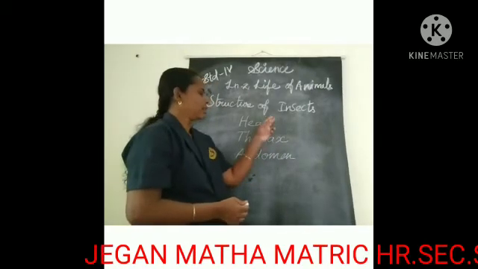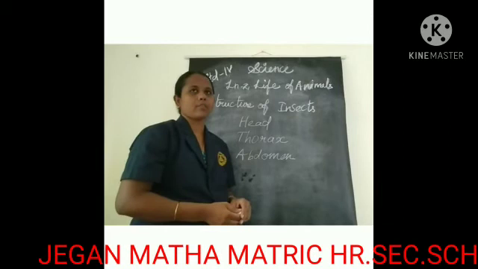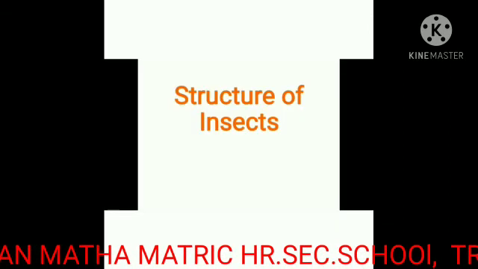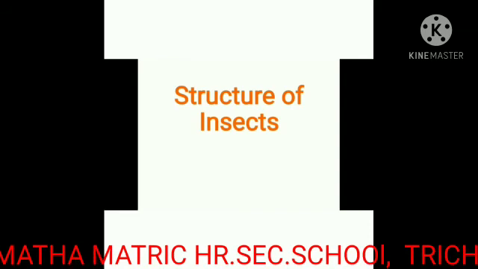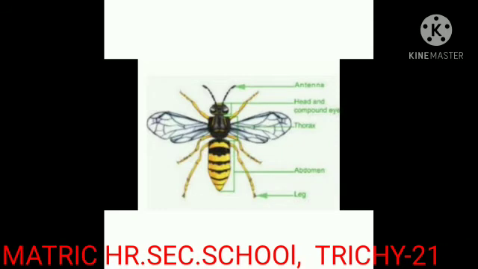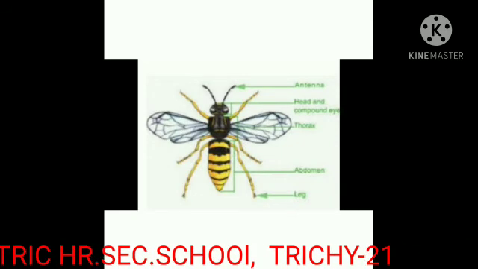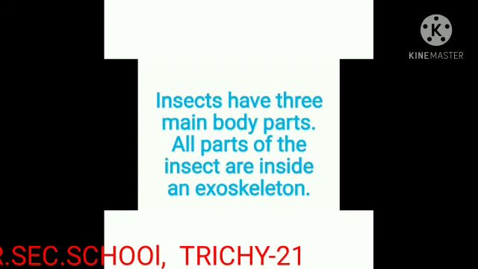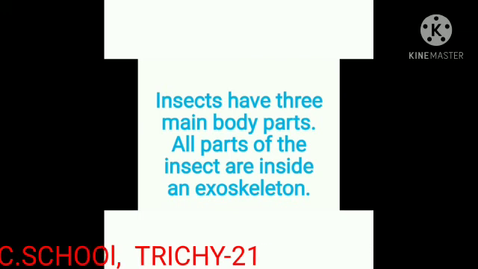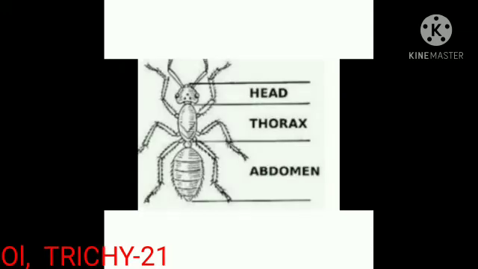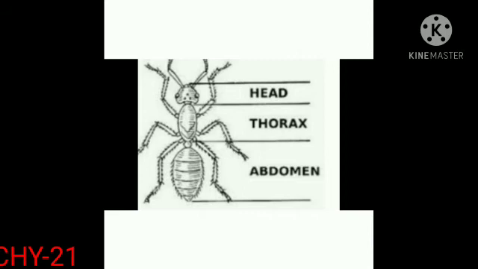Let us see the brief about the parts of the insects. This is the structure of insects. Insects have 3 main body regions. They are head, thorax and the abdomen. All parts of the insects are inside an exoskeleton.